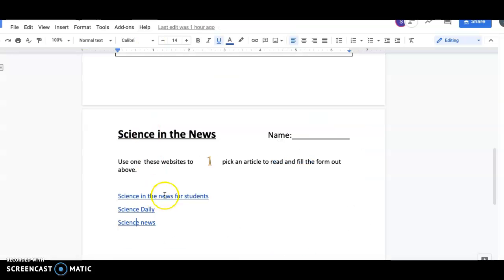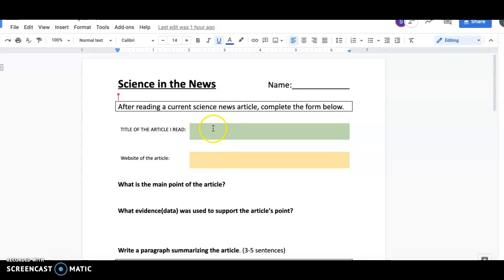So once again, you choose one of these 3 websites to find an article, read it, put the title of the article in the green box. What website did you use? What was the website of that article? You can just literally copy and paste it in there.